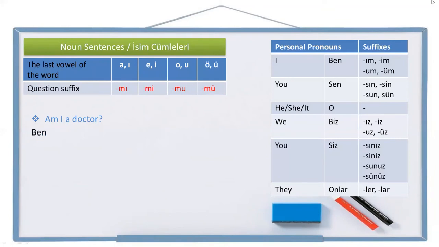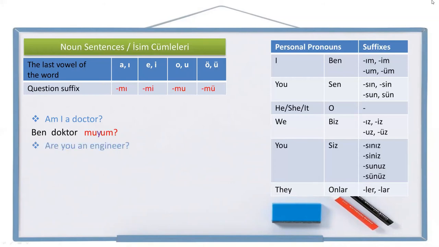Ben, doctor, doktor, question suffix, personal pronoun suffix. But as you see, there are two vowels and they cannot be together, so we need a buffer letter between them. Ben doktor muyum? Am I a doctor?